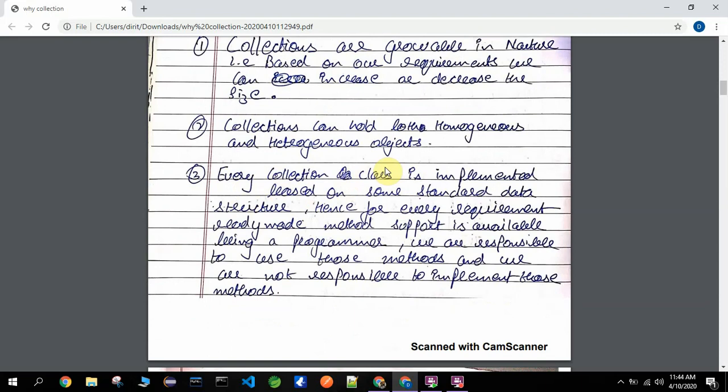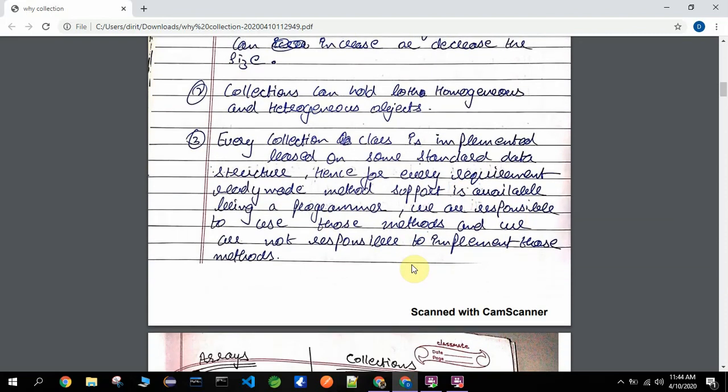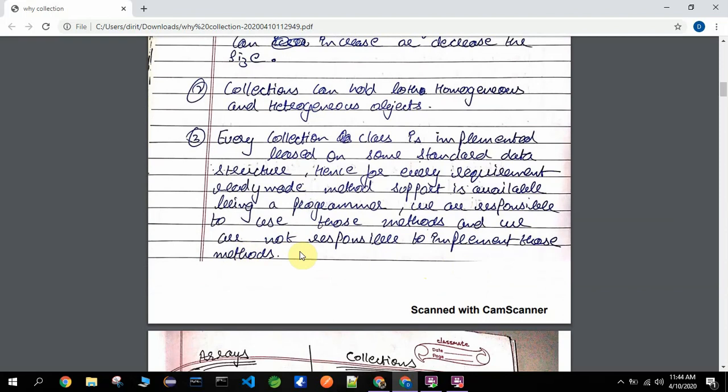Obviously, every collection class is implemented based on some standard data structures, hence for every requirement ready-made method support is available. Being a programmer, we are responsible to use those methods, and we are not responsible to implement those methods, which we have to implement in arrays.